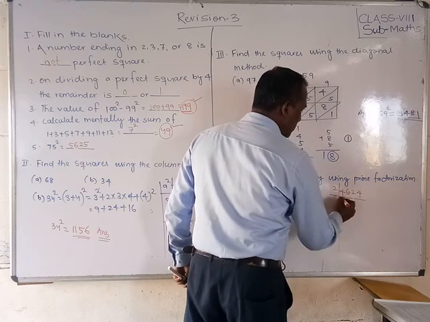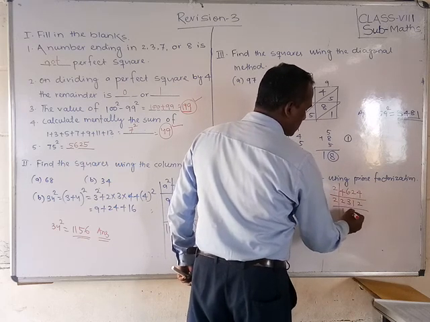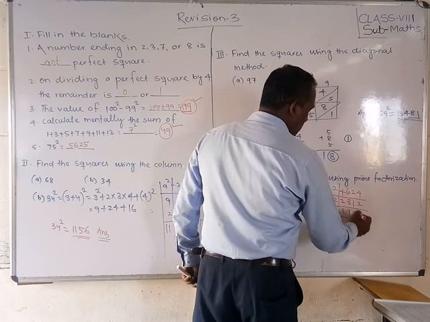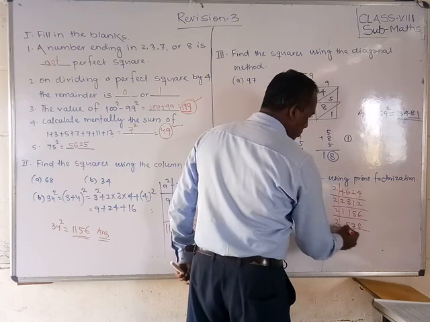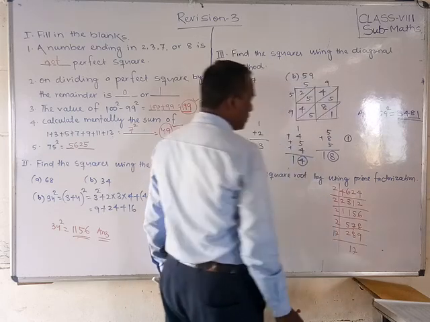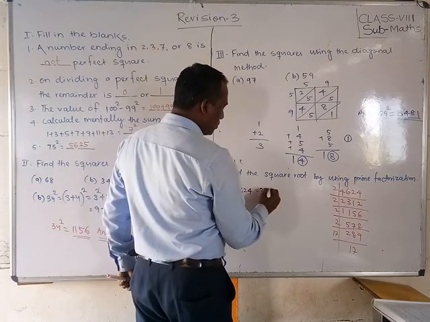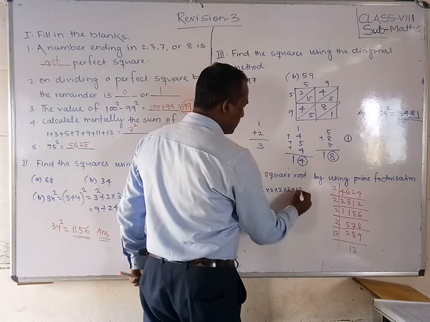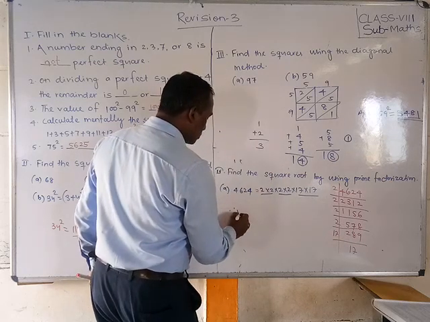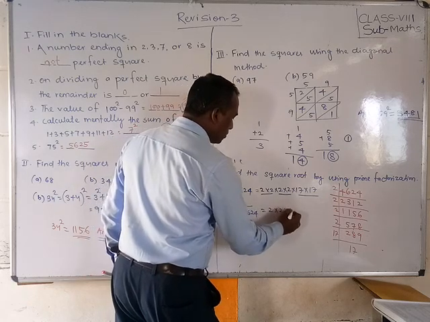First 2 division do: 2 2s are 2, 3, 1, 2, okay. Now 2 1s are 2, 1, 2 5s are 10, 2 6s, 2 7s, 2 8s, 2 9s. Directly you can 17s. So what you can write, students, is equal to 2 into 2 into 2 into 2, 17 into 17. So this is one pair, this is one pair, this is one pair. So hence square root of 4624 is equal to 2 into 2 into 17.